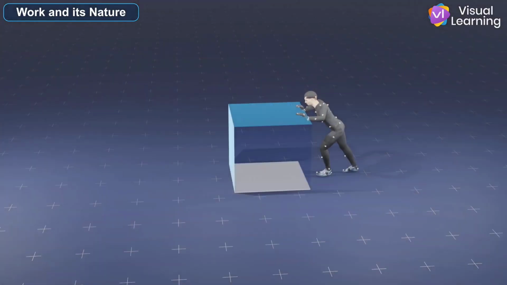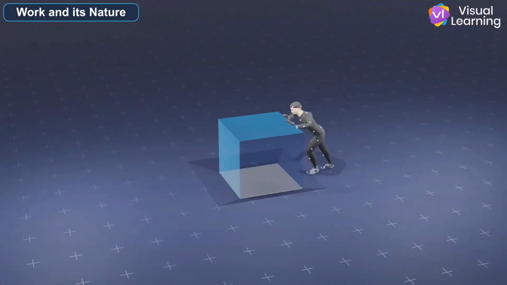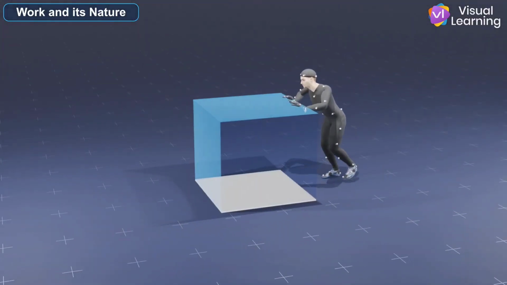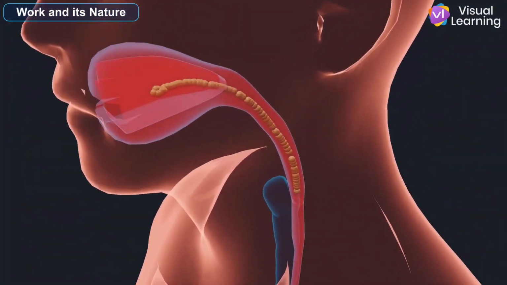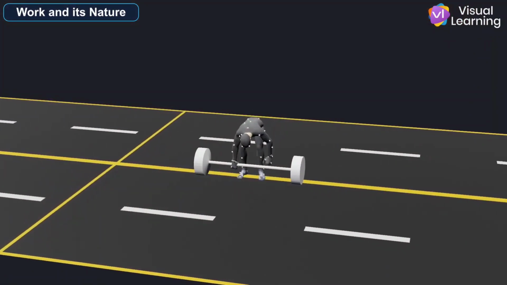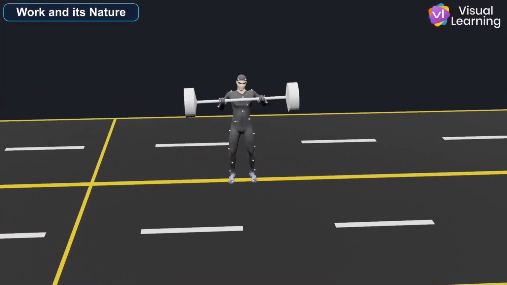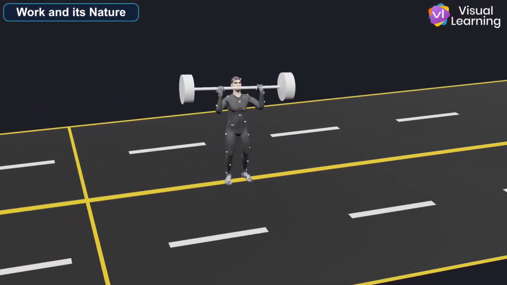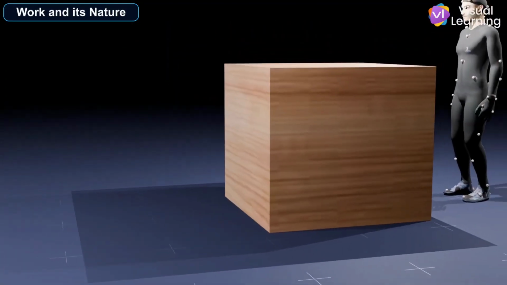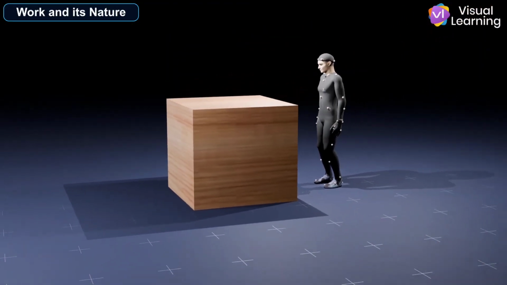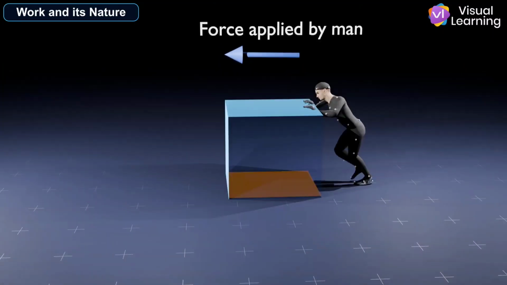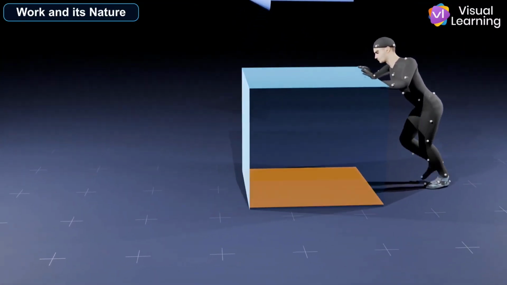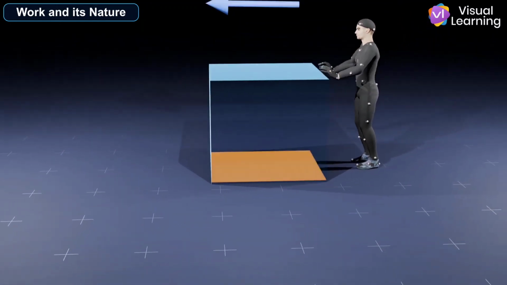For example, when we apply force to move an object, we get tired and feel hungry. Then, to regain energy, we need to eat food. This tells us that whenever we do such tasks, we need energy. So, we can say, work means with the help of force, giving energy to an object or taking energy from it. In simple words, work is a kind of transferred energy.